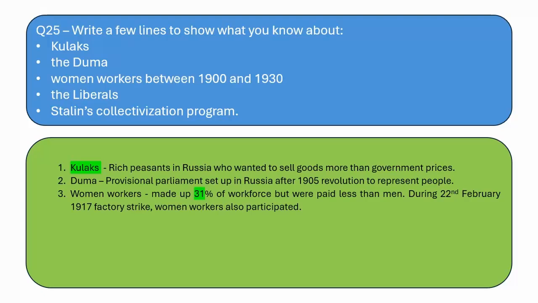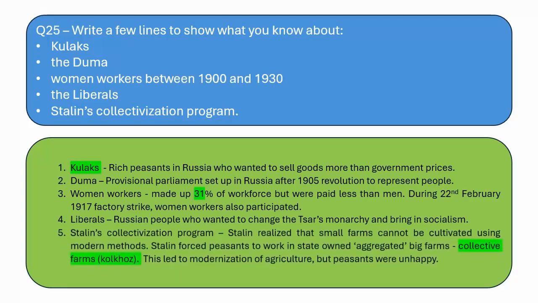During the 22nd February 1917 factory strike, women workers also participated, and they played a very important role, due to which 22nd February came to be known as International Women's Day. Liberals were Russian people who wanted to change the Tsar's monarchy and bring in socialism. In Stalin's collectivization program, Stalin realized that the small farms cannot be cultivated using modern methods. So Stalin forced the peasants to work in state-owned aggregated big farms called collective farms, also known as kolkhoz. This led to modernization of agriculture, but the peasants were unhappy.